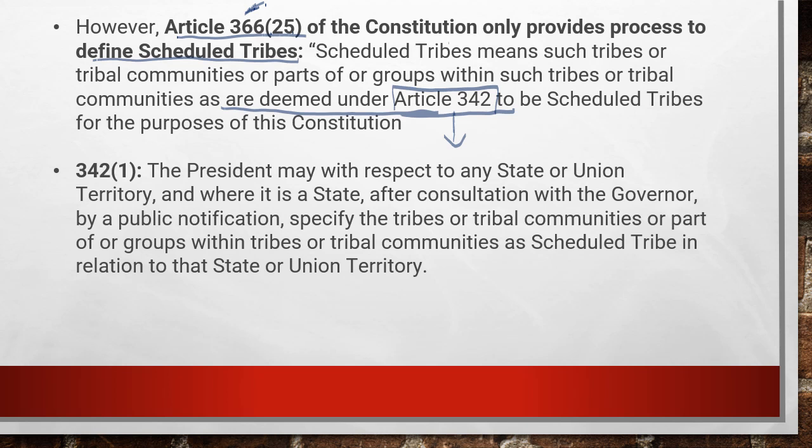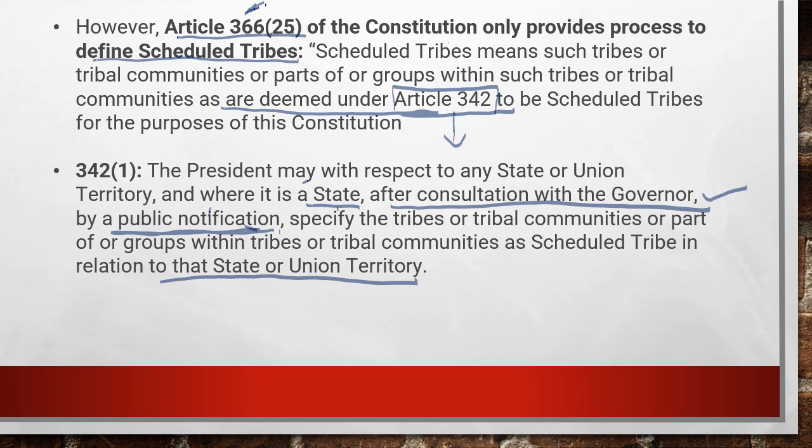Then what does 342 say? 342 says the President, with respect to any state or union territory, and where it is a state after consultation with the Governor, by a public notification specifies the tribe or tribal community which is part of the scheduled tribes in relation to that state or union territory. That means, what is this article trying to explain? First, the concerned state government, after consultation with the Governor, must release the public notification to add any such tribes under the ST list.